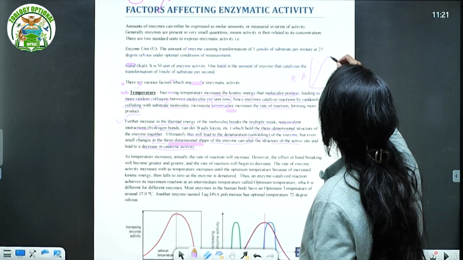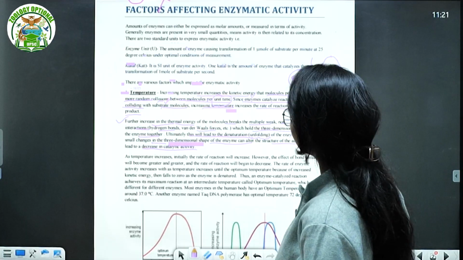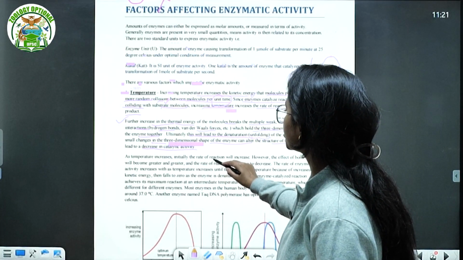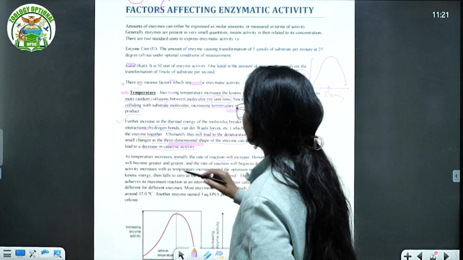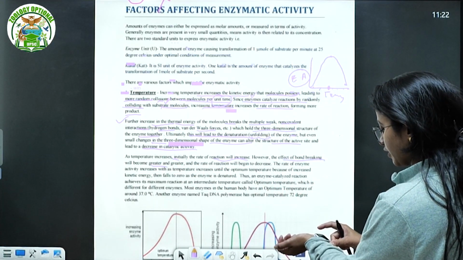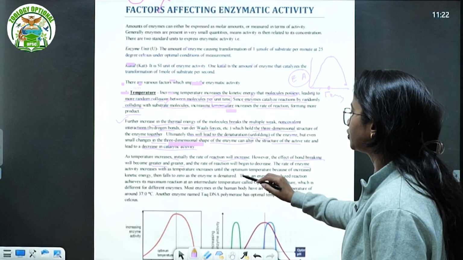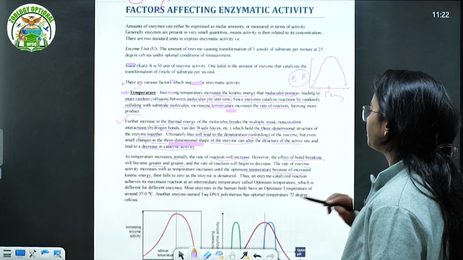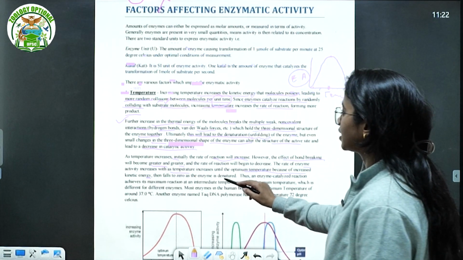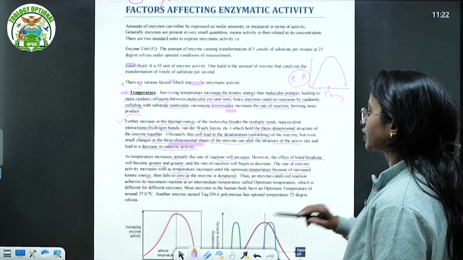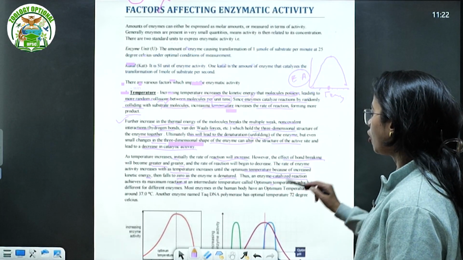So now the enzymatic activity is going to decrease. That is something that is written down here. Okay. As temperature increases, initially the rate of reaction will increase. However, the effect of the bond breaking will become greater and greater, and the rate of reaction will begin to decrease. The rate of enzyme activity increases as temperature increases until the optimum temperature because of increased kinetic energy, then falls to zero as the enzyme is denatured. Thus an enzyme catalyzed reaction achieves its maximum at the intermediate temperature, called the optimum temperature.